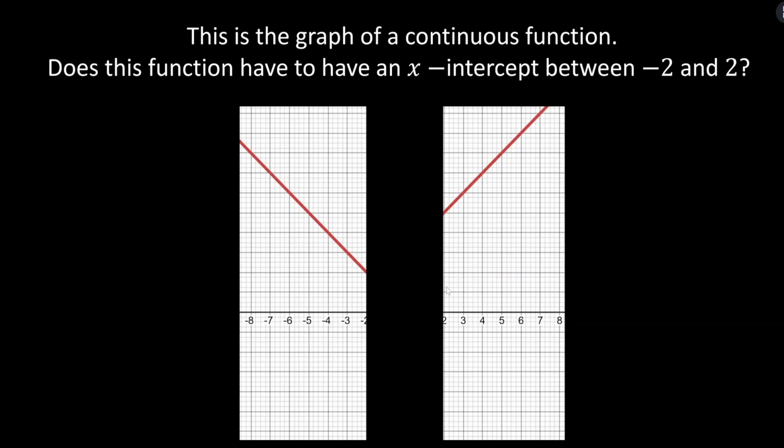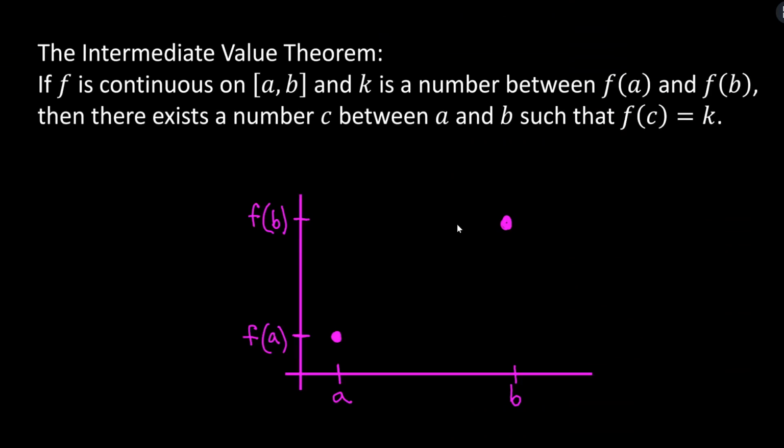And this has to do with this idea of betweenness. I think I just made that word up, but being between. The x-axis means y equals 0. What are the y values of these endpoints? Well, we don't exactly know them because the units aren't shown, but we know that they're both bigger than 0. And so 0 is not between the y values of these endpoints, so we do not have to cross through it in order to connect these two endpoints. So two key ideas behind the Intermediate Value Theorem, continuity and betweenness, lead us to this theorem.